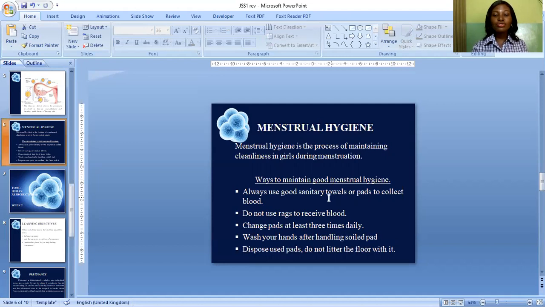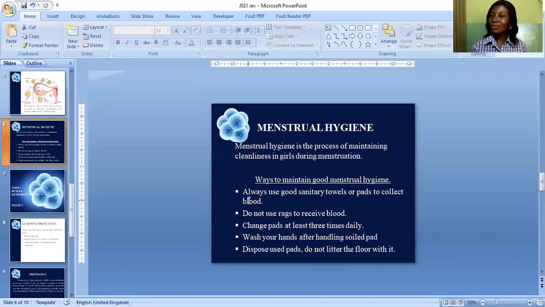Now, let's see the ways to maintain good menstrual hygiene. Number 1, always use good sanitary towels or pads to collect blood. Number 2, do not use rags to receive blood. And you know the implication of using rags to receive blood.